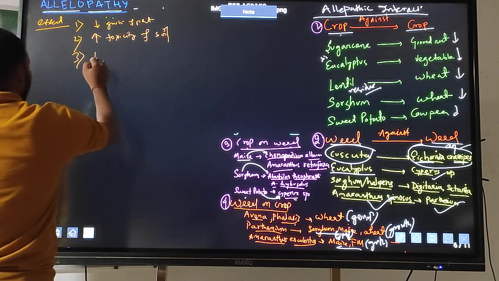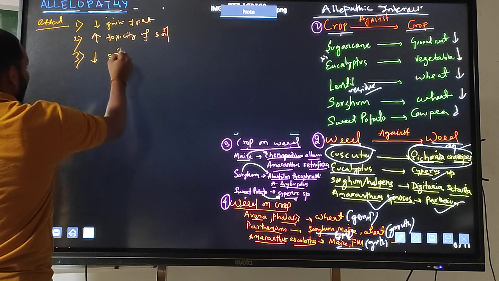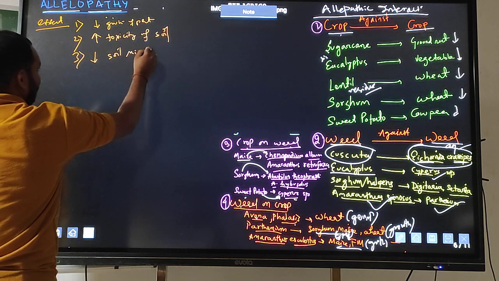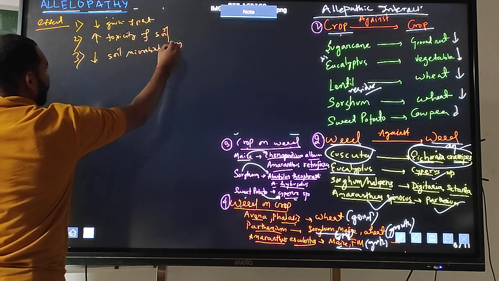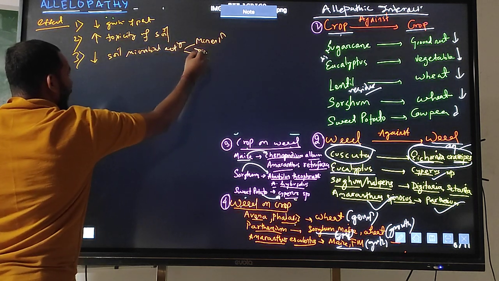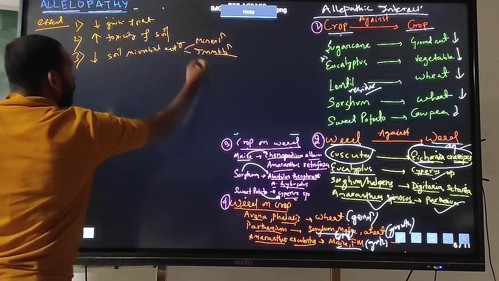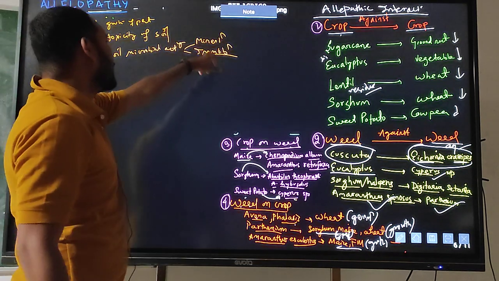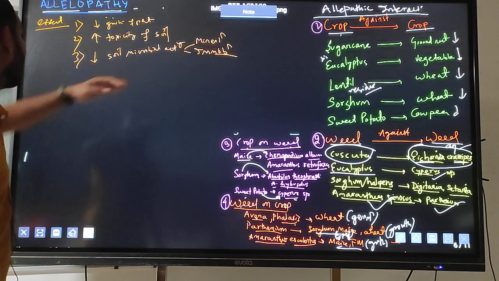It will decrease the soil microbial activity, which will control the mineralization process and immobilization process. I hope you know what is mineralization and what is immobilization.